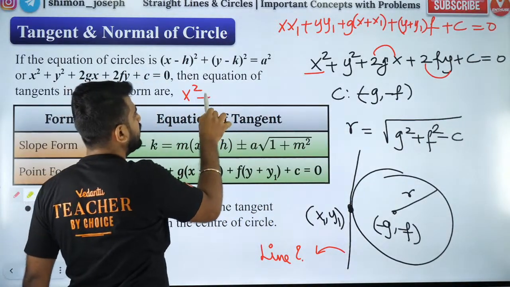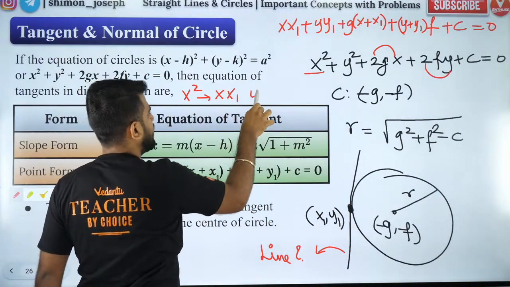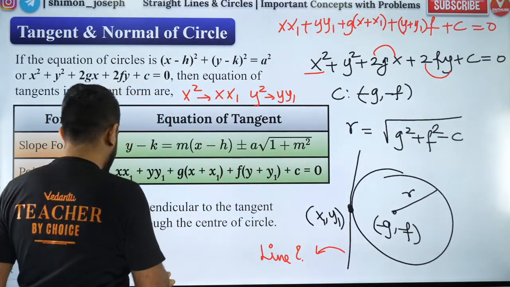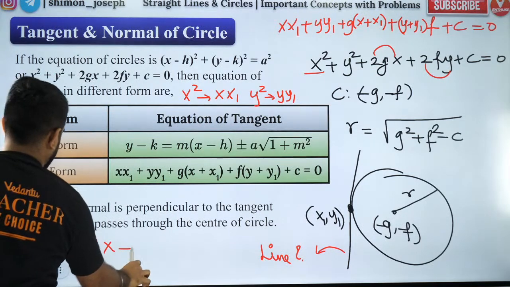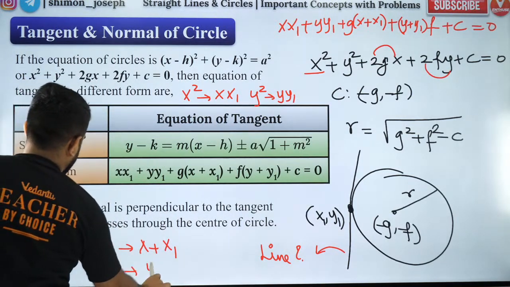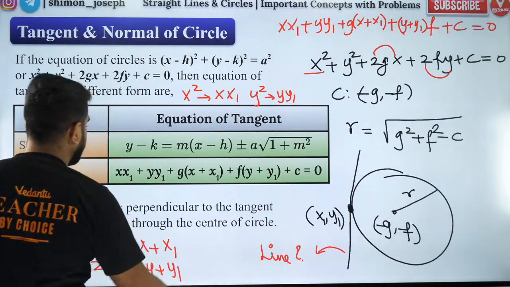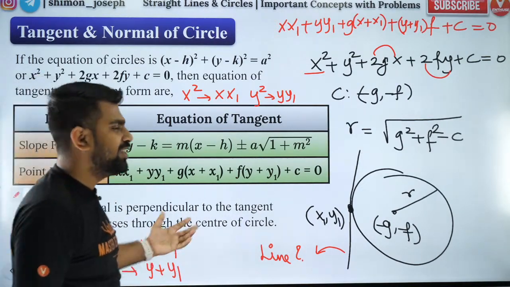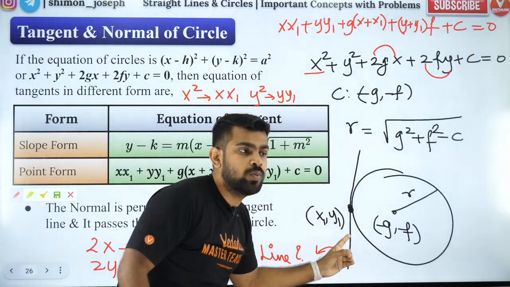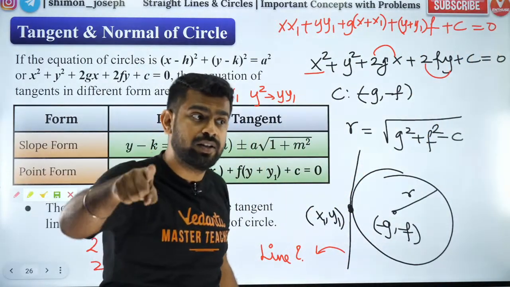So I taught you a few important things. X square will become xx1. Y square will become yy1. 2x will become x plus x1 and 2y will become y plus y1. Constant, no change. That's it. You got the equation of tangent at the point x1, y1 on the circle.